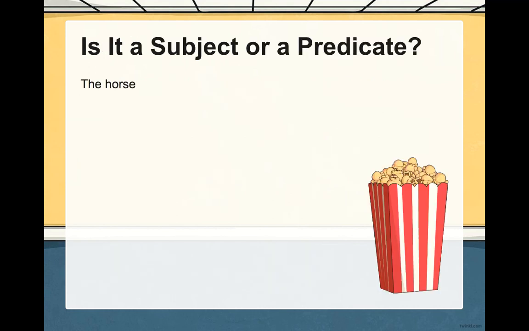Is it a subject or a predicate? The horse. Subject. The horse ran at the park and swung on the swings. What? That's a crazy sentence. Ran at the park and swung on the swings. Subject or predicate? Predicate. It's telling you an action. Asked me to help her. Is that a naming part or a telling part? Telling. She asked me to help her, so that's the predicate.